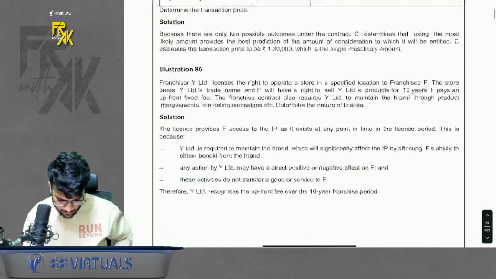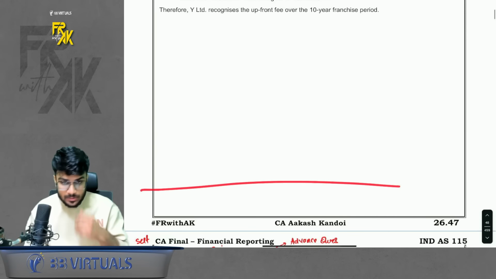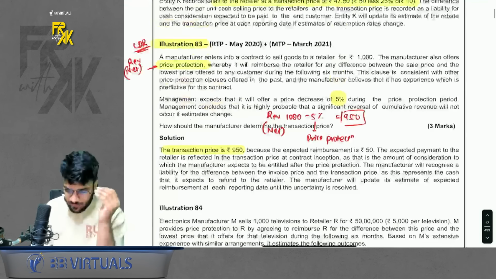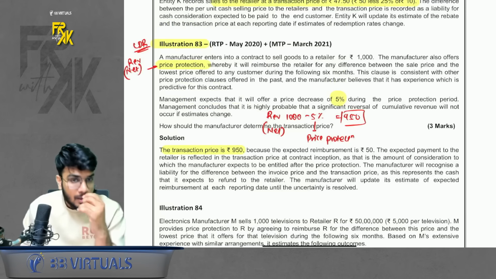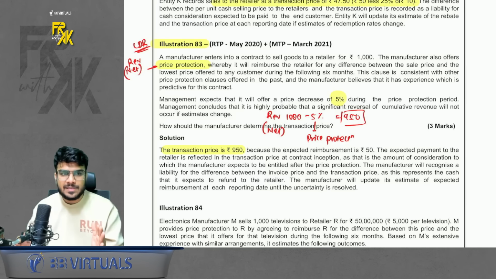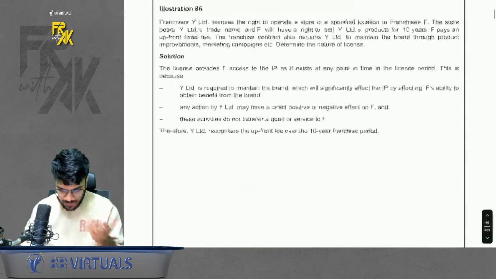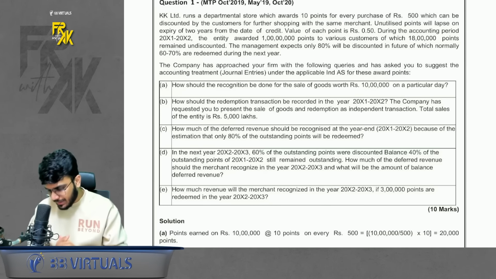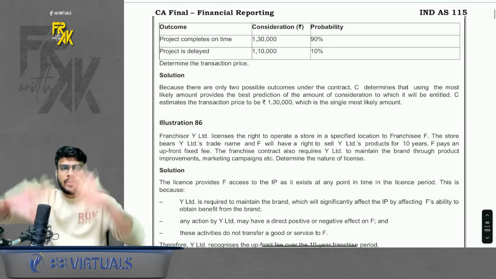That's it. Okay. This completes all the questions of the module along with the relevant concepts of Ind AS 115. Of course, there are questions of MTP, RTP also, but we have tried to cover all the concepts along with all the questions of the module as well. There are MTP, RTP questions also, which are there for you. But till the module and till all the concepts are done.